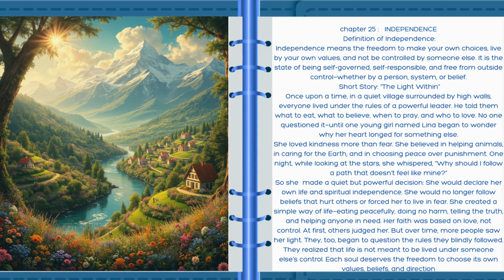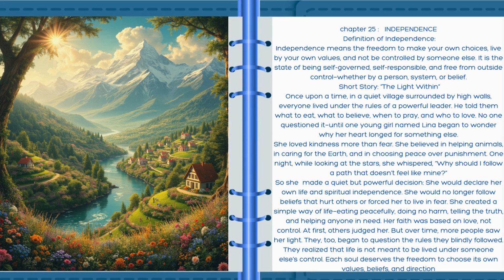Chapter 25. Independence. Definition of independence. Independence means the freedom to make your own choices, live by your own values, and not be controlled by someone else. It is the state of being self-governed, self-responsible, and free from outside control, whether by a person, system, or belief. Short story: the light within.